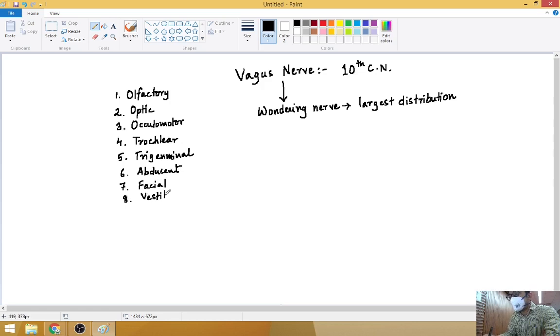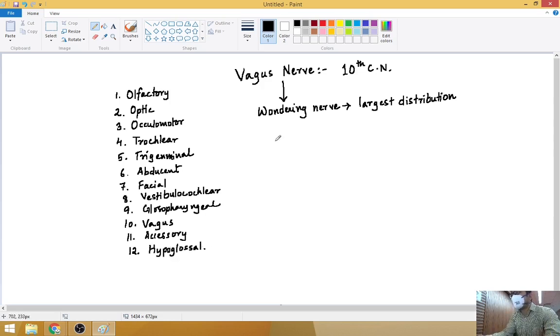Eighth one, vestibulocochlear. Then ninth, glossopharyngeal. 10th is the vagus. 11th is the accessory, and 12th is the hypoglossal. Now we will be discussing the vagus for today.